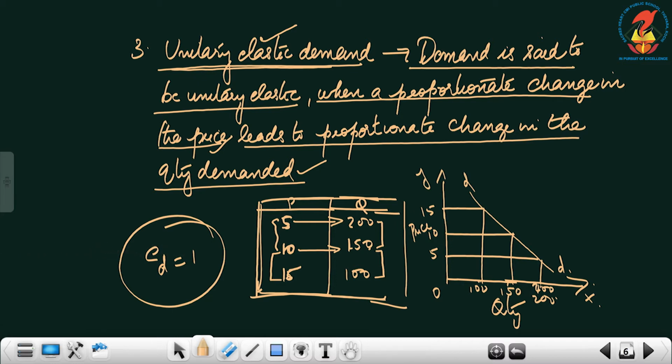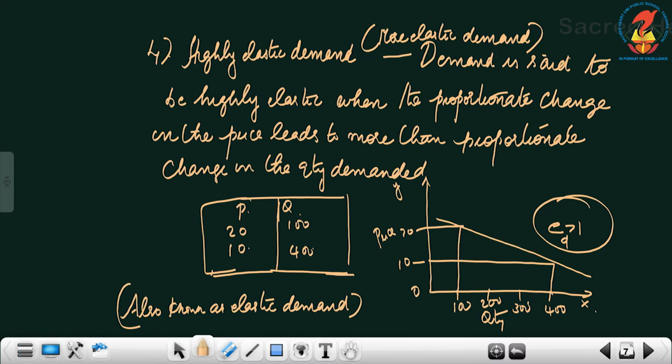I have depicted the same here. At 5 the quantity is 200. At 10 the quantity is 150. At 15 the quantity has come down to 100. See, whatever change is there in the price, the same unitary change happens in quantity also: 100 to 150, 150 to 200, with a difference of 50, and here with a difference of 5. That kind of elasticity is known as unitary elastic. When I join these points, you will get the demand curve. Here elasticity of demand is equal to 1, unitary elastic.